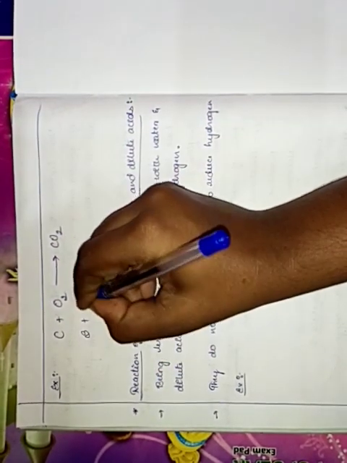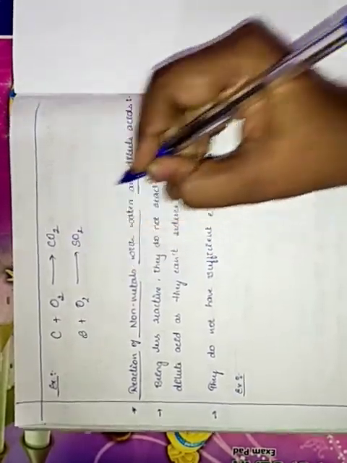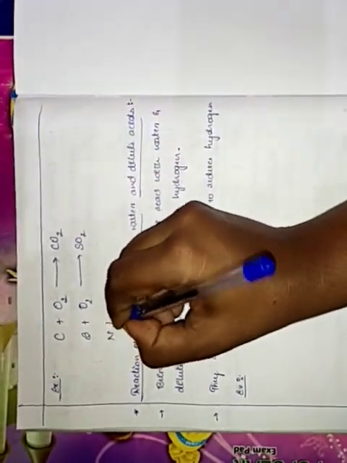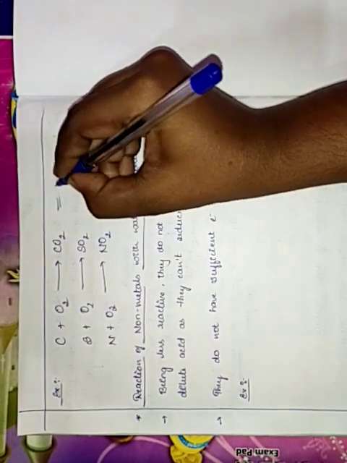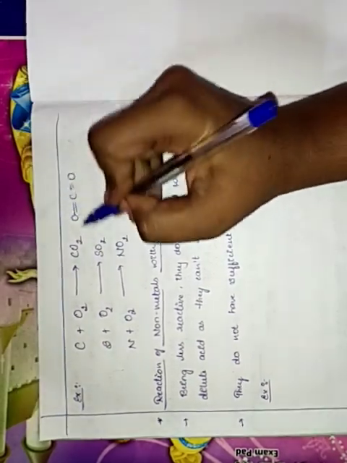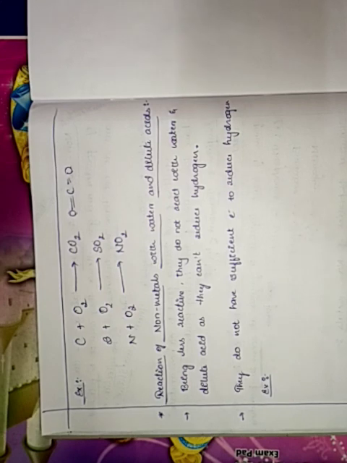Similarly, S plus O2 gives SO2, and N plus O2, nitrogen plus oxygen, gives nitrogen oxide. Clear, children? CO2 contains C double bond O, in chain form I have written.